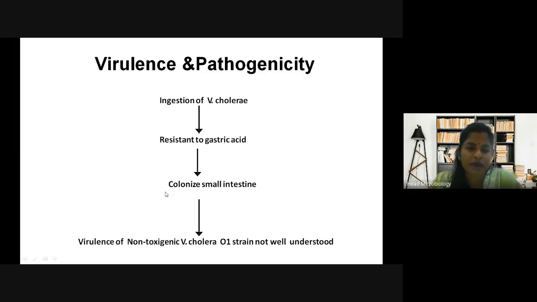So this is what happens. Generally, all the bacteria present in the intestine, like the infectious ones, are killed because of the acidic pH of the intestine. But this Vibrio cholerae is resistant to the gastric acid, and then they colonize the small intestine. Virulence of non-toxigenic Vibrio cholerae strain is not well understood. But it starts multiplying, because it is resistant to the gastric juices.